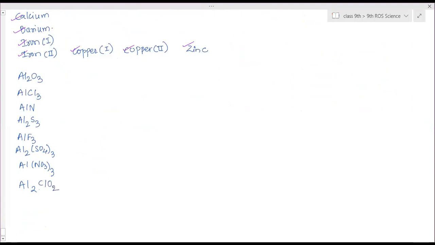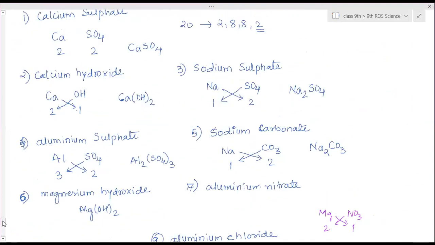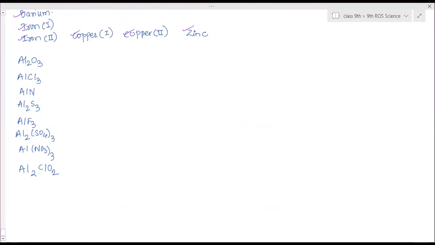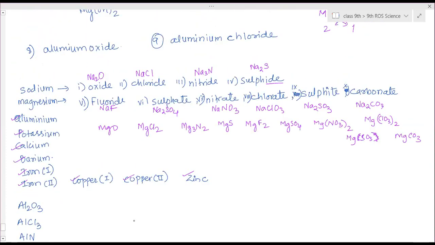Al(ClO3)3. Chlorate is ClO3, thrice. Then it is not Al2, it's valency 1. Al(ClO3)3. Aluminium sulfite: Al2(SO3)3. And then finally, carbonate.